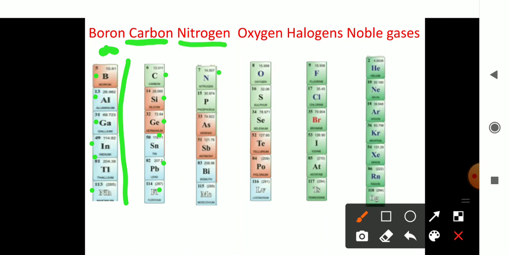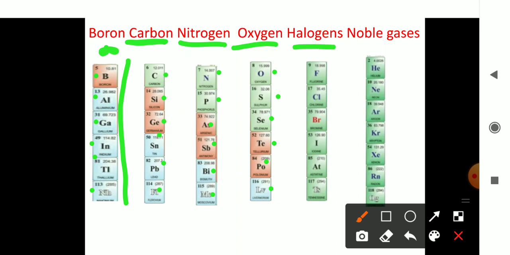Here the elements are nitrogen, phosphorus, arsenic, antimony, bismuth, moscovium. Okay, what are the elements present? Nitrogen, phosphorus, arsenic, antimony, bismuth and moscovium. Then group number 16, which can also be called the oxygen family elements, and here the elements are oxygen, sulfur, selenium, tellurium, polonium, livermorium. Okay, what are they? Oxygen, sulfur, selenium, tellurium, polonium, livermorium. These are the elements that constitute group number 16, or they can also be called oxygen family elements.